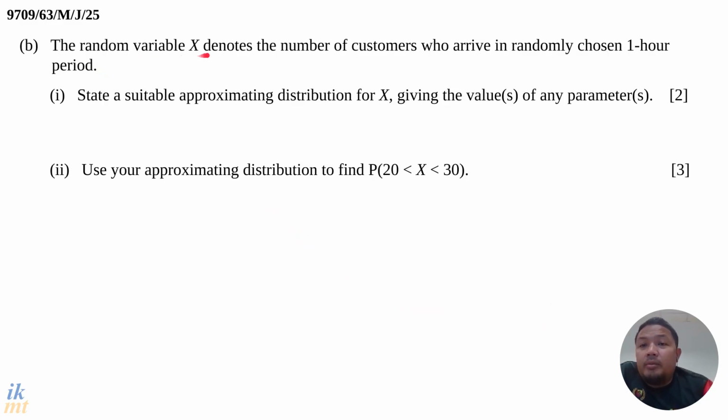All right, now let's move on to the next part of the question. Now the random variable X denotes the number of customers who arrive in a randomly chosen 1 hour period. So we're back to 1 hour. Just now the problem was for 1 minute, so now we're back to 1 hour.